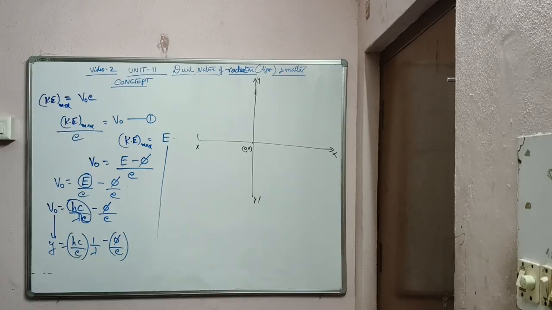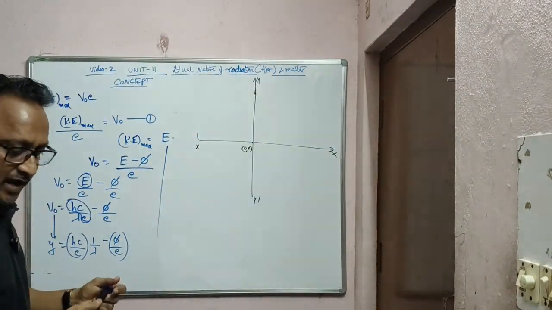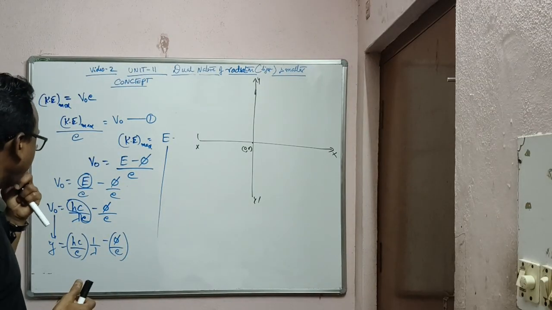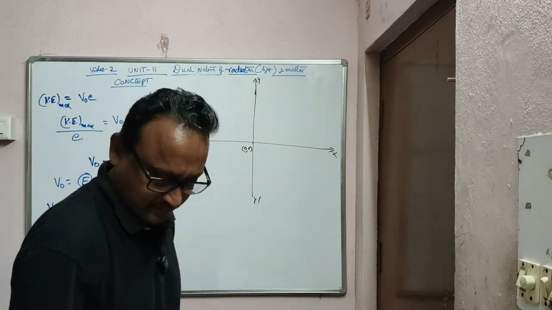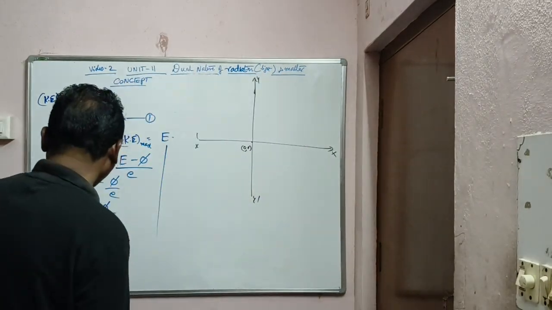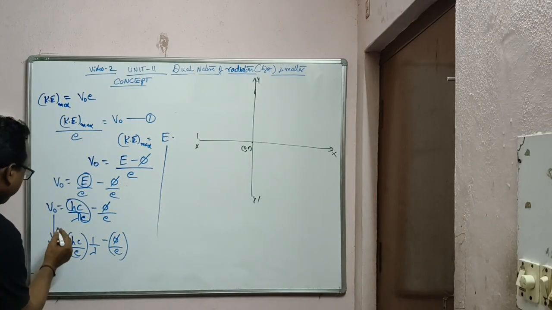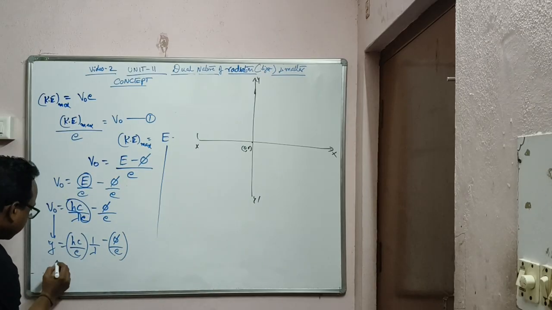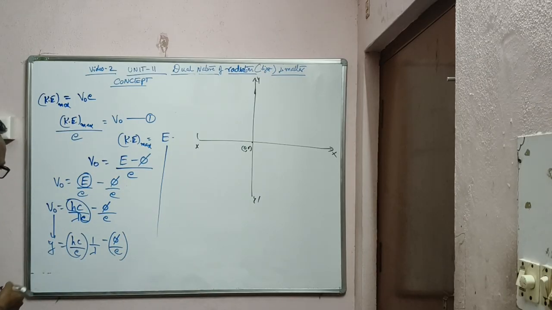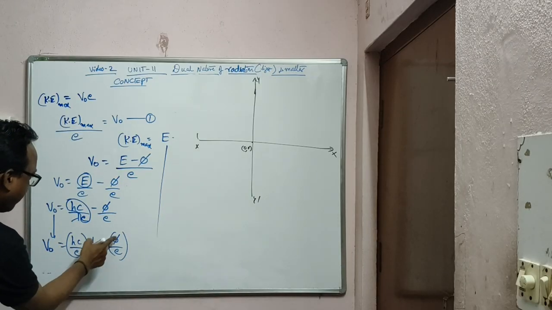Okay, again welcome back, after a small break. Did you note the equation? So now if you draw a graph for this one, stopping potential versus wavelength. You can compare this with the equation of straight lines in maths, y is equal to mx. Let me write it clearly. I am rearranging the equation: same, V naught is equal to hc by e into 1 by lambda minus phi by e.